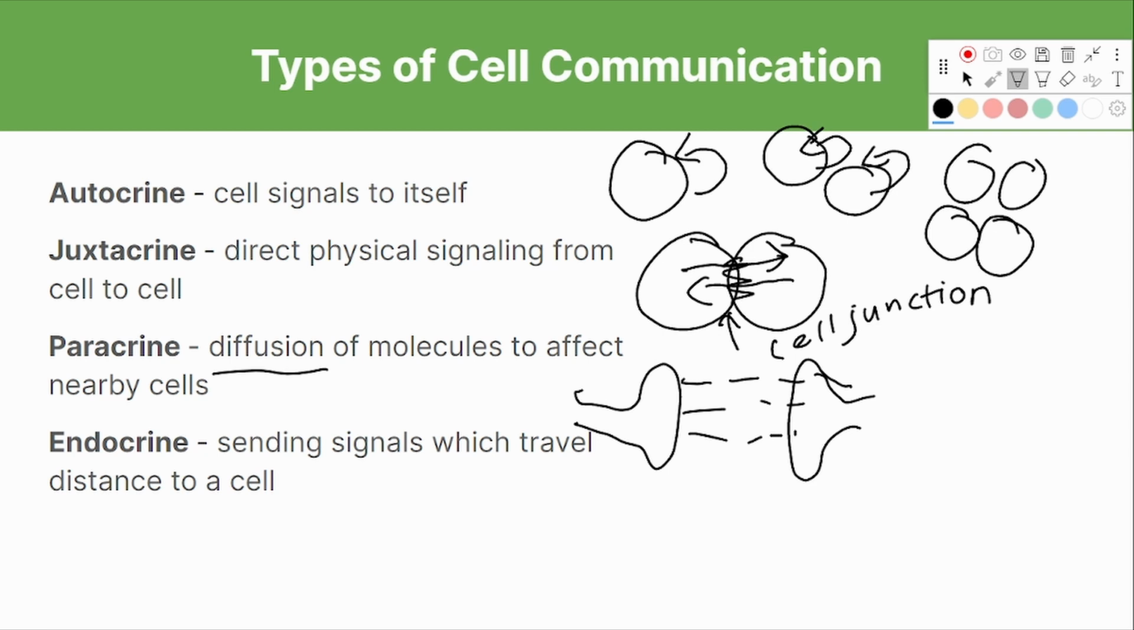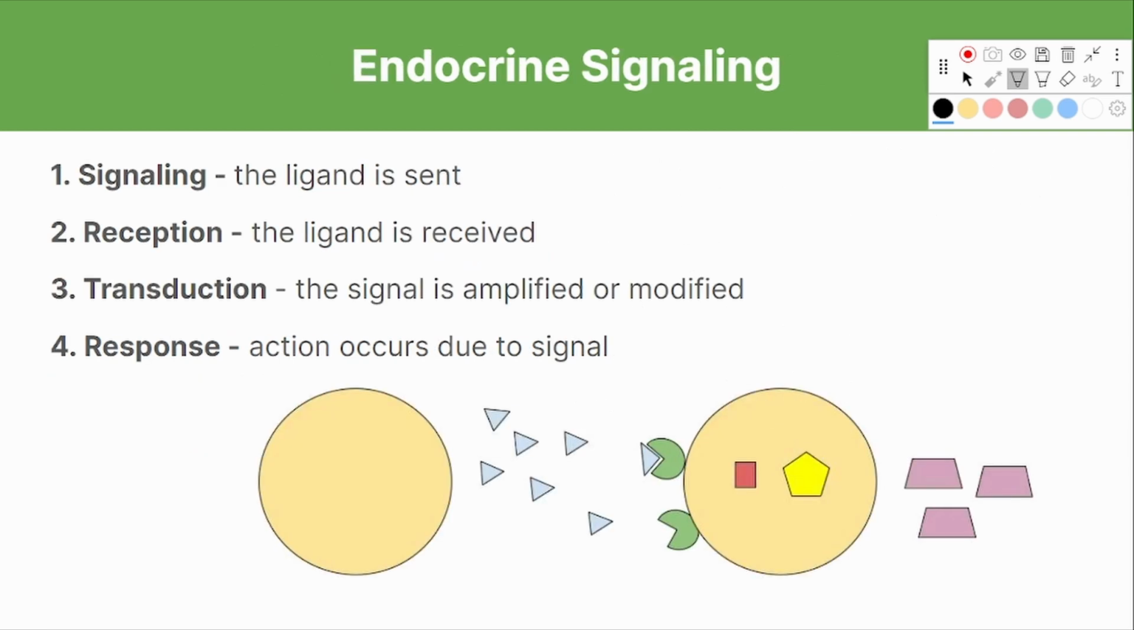So how does endocrine signaling occur? Endocrine signaling occurs in four main steps. The first step of which is signaling. Signaling occurs when the ligand, or the signaling molecule, is sent from the original cell, as we can see here. Next, reception occurs when the signal is received by a structure called a receptor, as we see here. The signal is received when the ligand binds to the receptor.